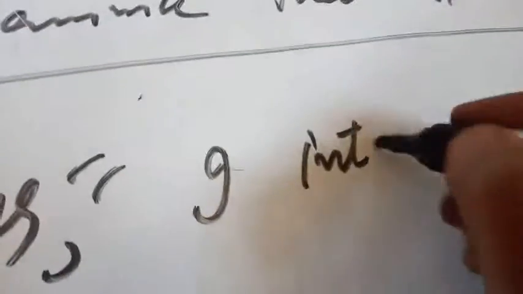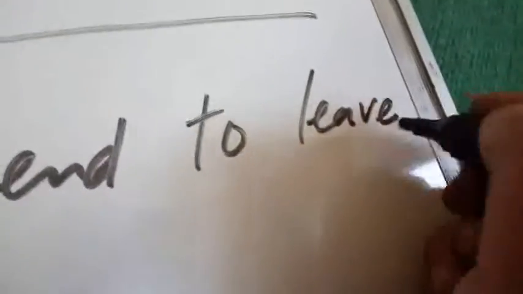Okay, let me write here. I intend to leave for Jammu tonight. Inverted commas close, right?